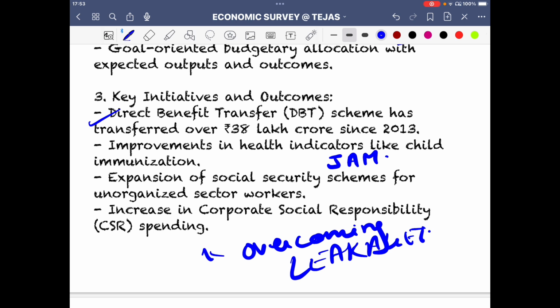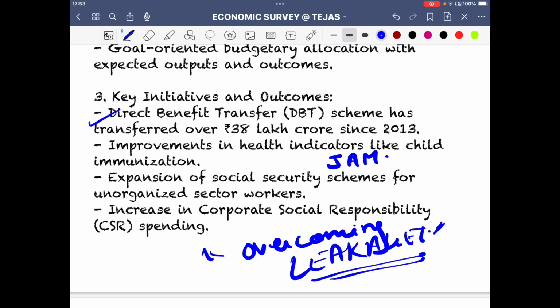Like again, what used to happen is that the government used to allocate budget, but was it able to make sure that it reaches the target that we want to reach? No, it never used to happen. The middleman problem used to happen. But now with digitalization, we are overcoming the leakages problem. This is a main point that you can write. This is an essay point that you can write.